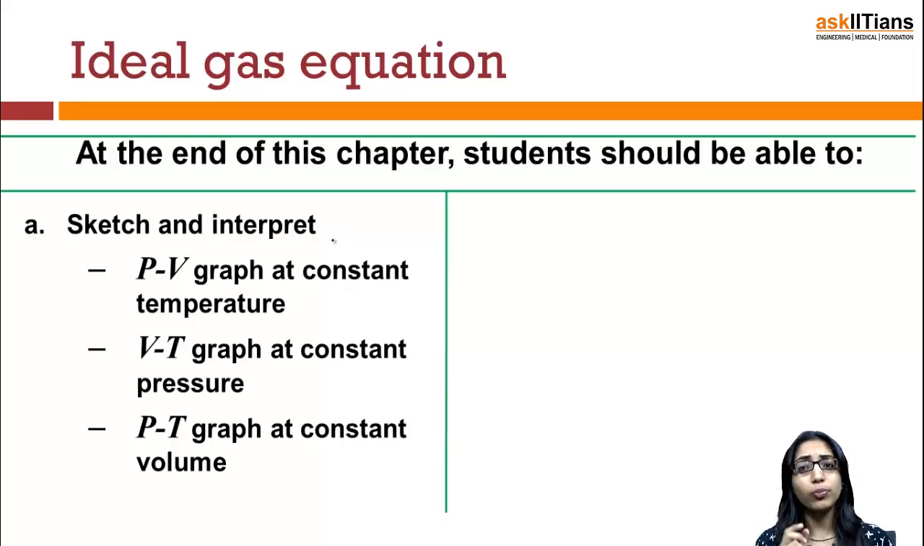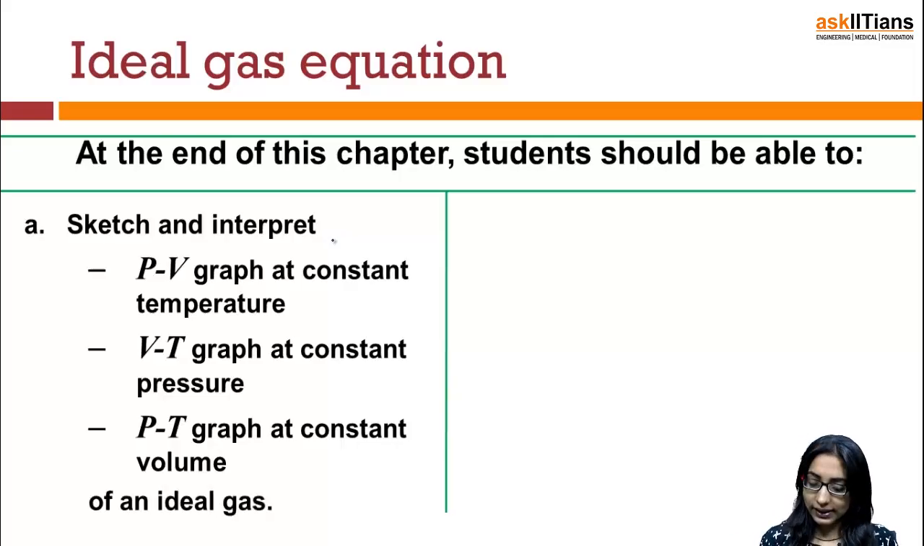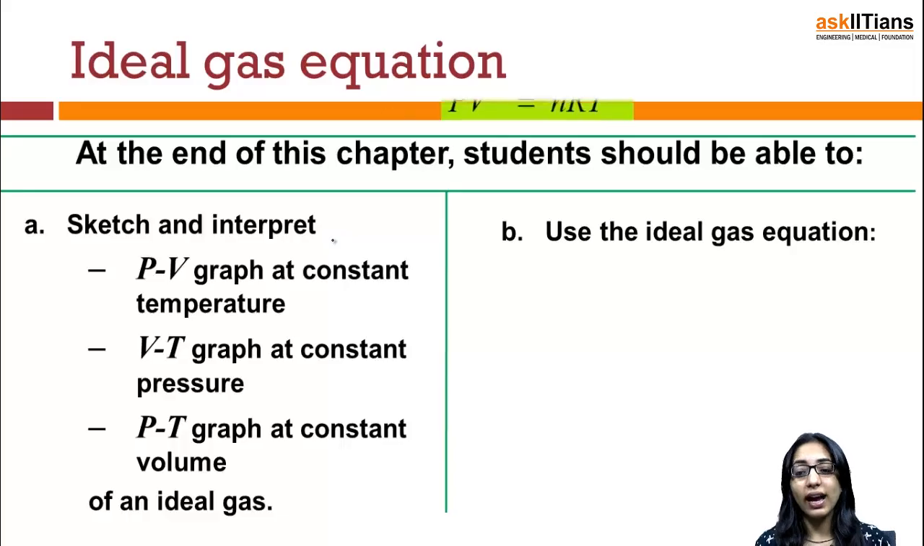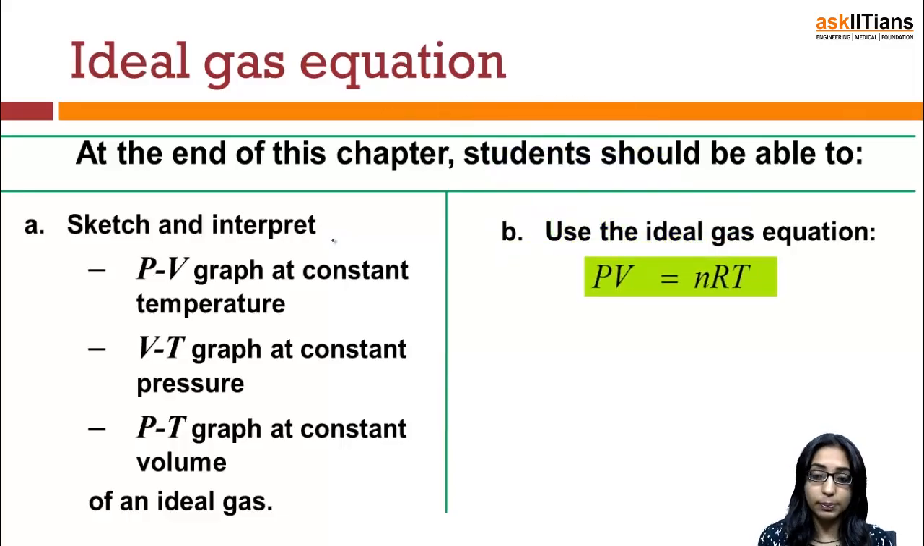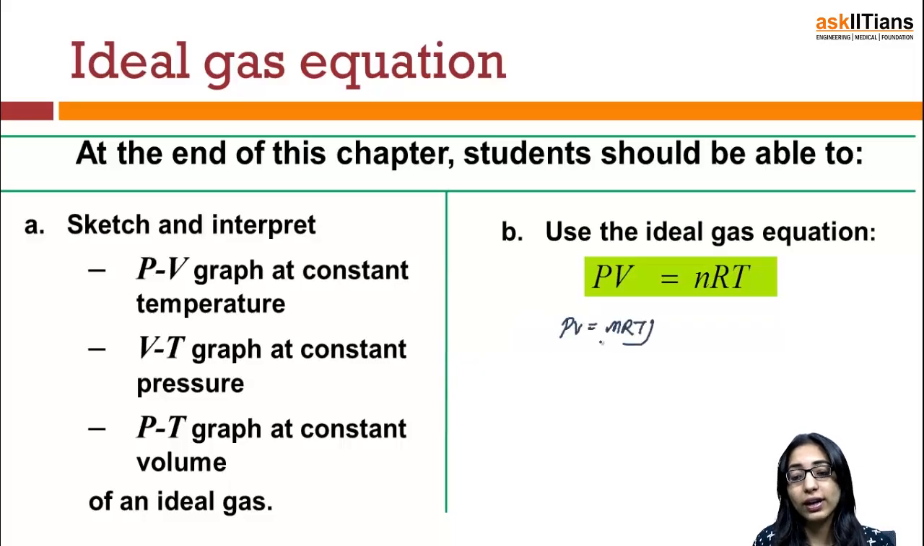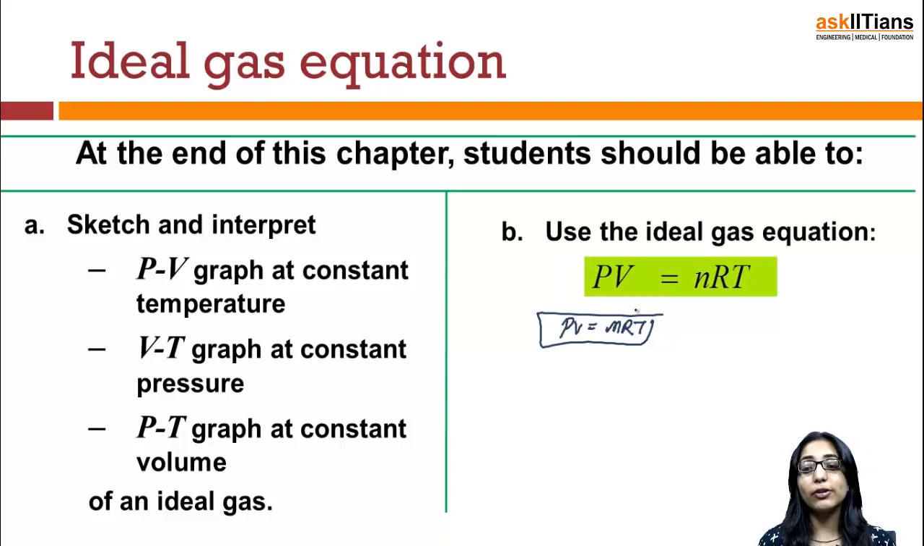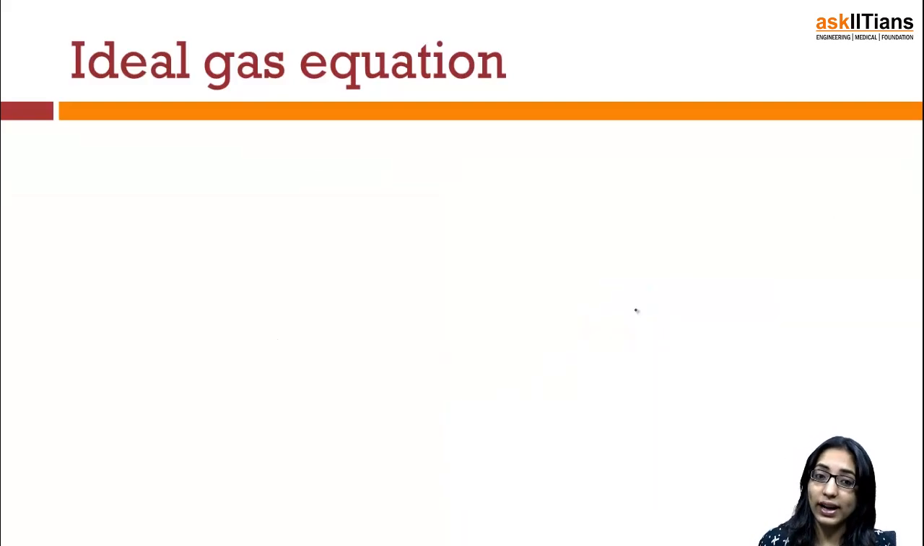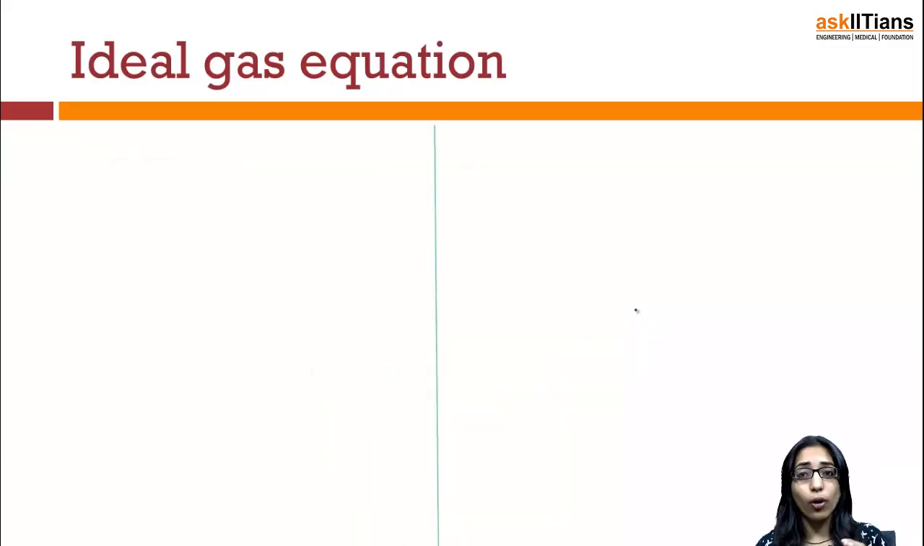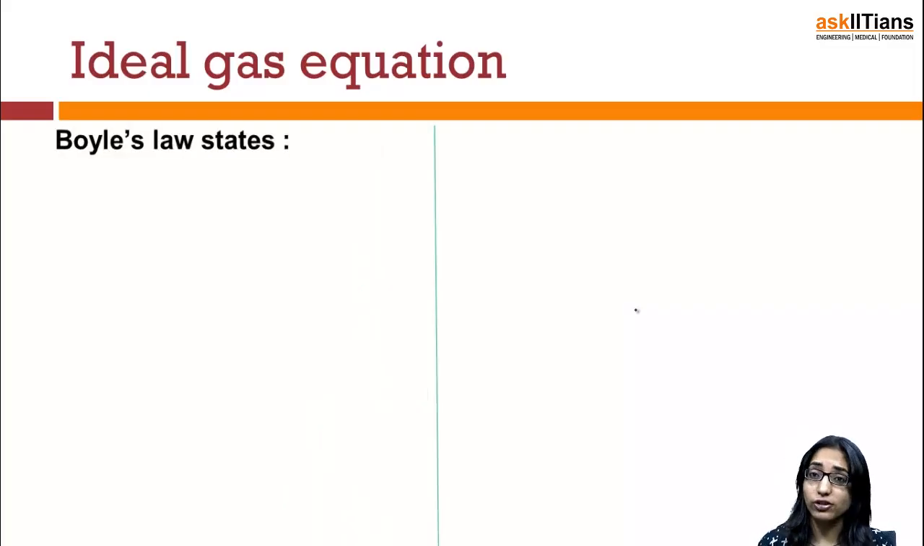It's not only about plotting the graph, you'll also be able to interpret the physical significance from those graphs. Not only this, you will also be able to use the ideal gas equation, which is PV = nRT. As we move through the chapter, you will figure out what we mean by the ideal gas and the ideal gas equation. So you will be able to use this equation PV = nRT by the end of the chapter. Let us first begin with what we mean by ideal gas equation